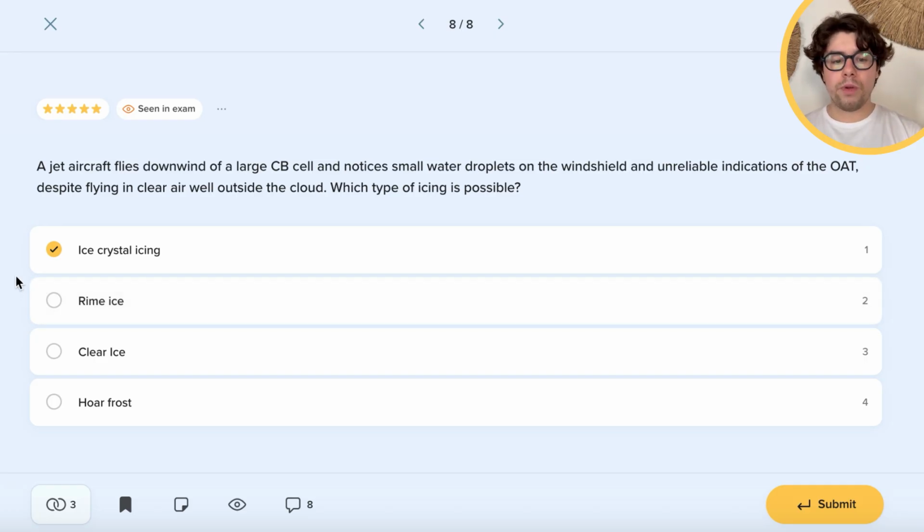And this will be pretty much everything. Lastly, remember for these questions that the icing conditions where supercooled water droplets can exist will be anywhere from around 0 to minus 15 degrees for the exams. However, in real life, you can expect them to exist to around minus 40.